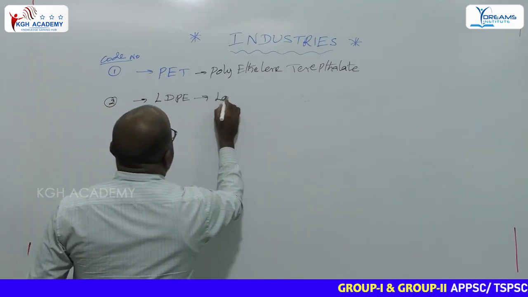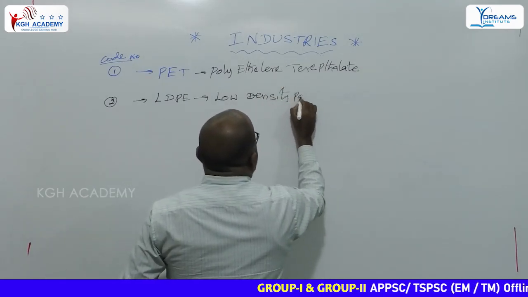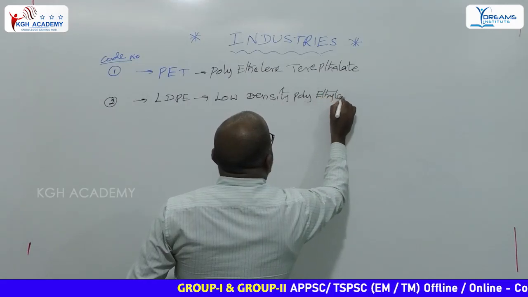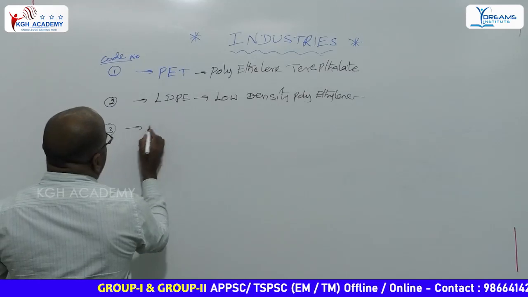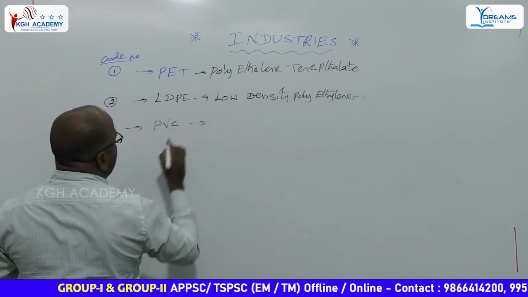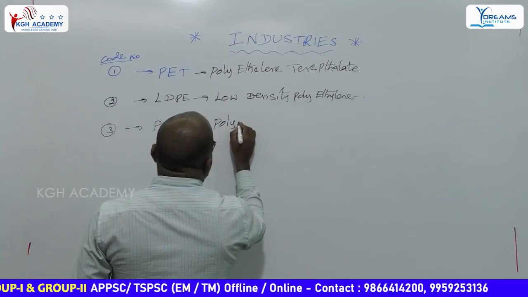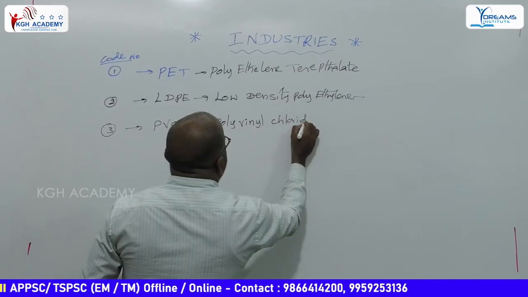Second one is LDPE. That means low density polyethylene. Third one, PVC. PVC means polyvinyl chloride.